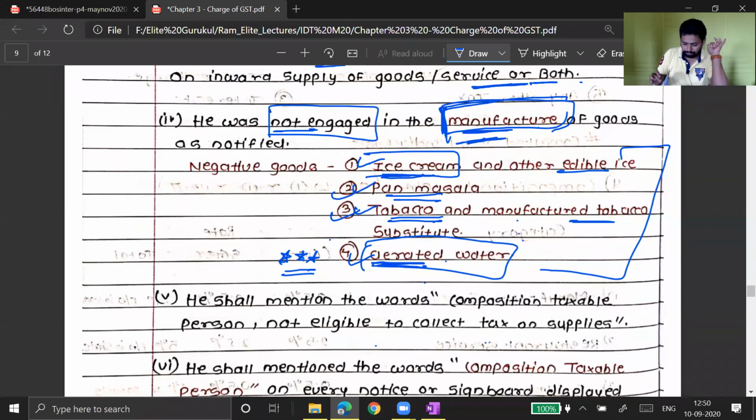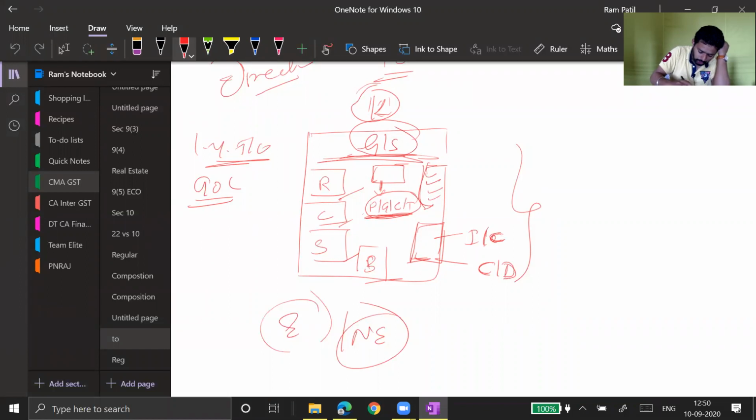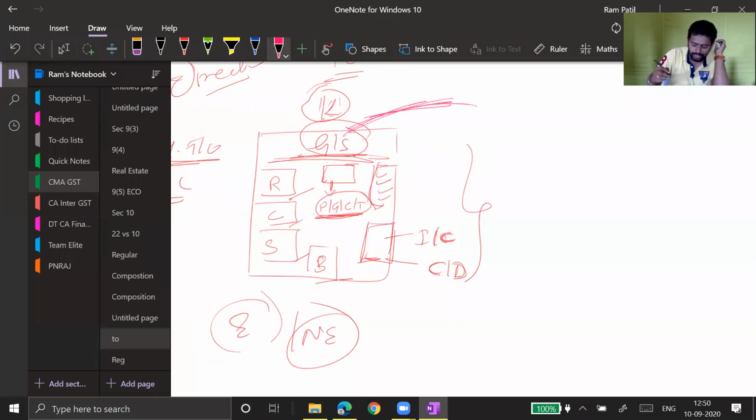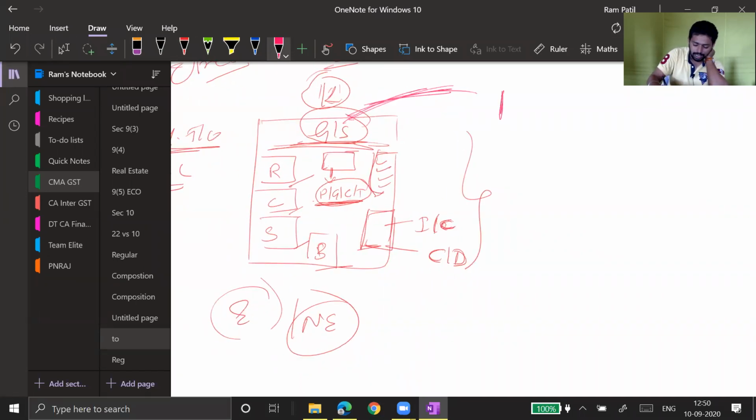Manufacture. Now, so far as the general store is concerned, he is not manufacturing ice cream or tobacco or pan masala. He is a trader of ice cream, cold drink, pan masala and other products. Obviously, he is not manufacturing those products.